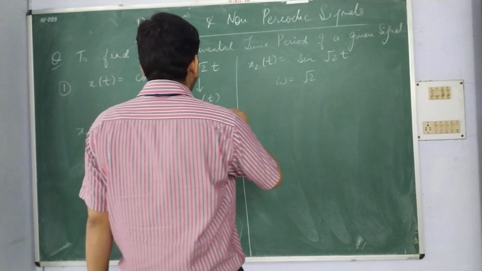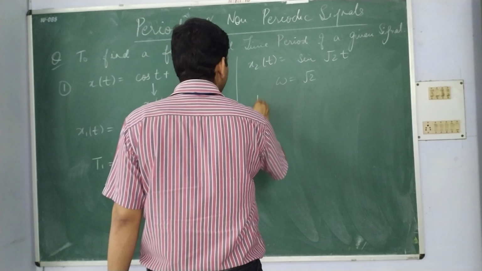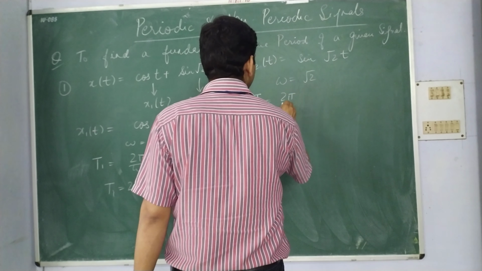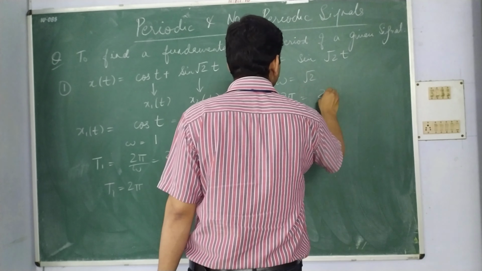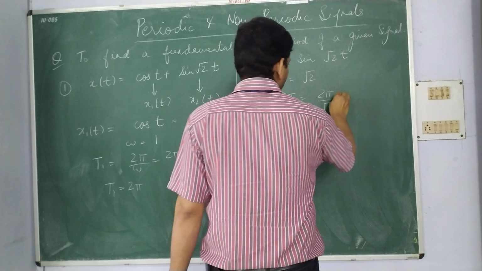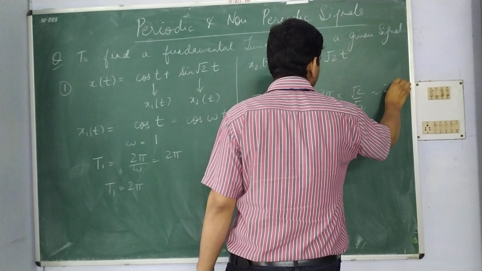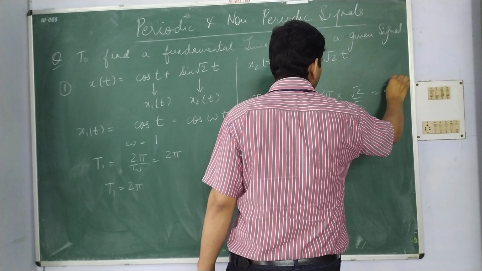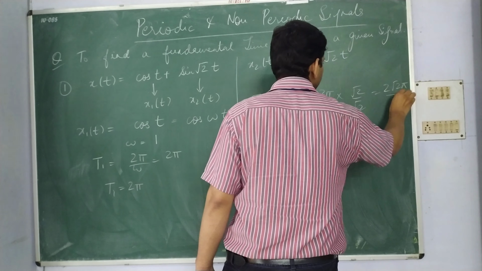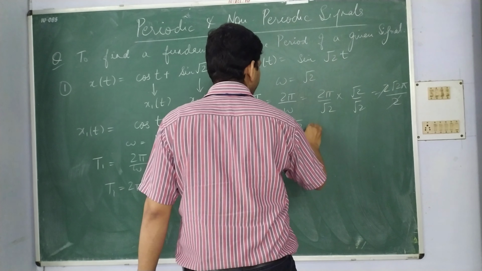And if omega is root 2, then the time period of x2, T2, will be equal to 2 pi by omega, that is 2 pi upon root 2. If we rationalize this factor, that will be 2 root 2 pi upon 2. So T2 will be equal to root 2 pi.